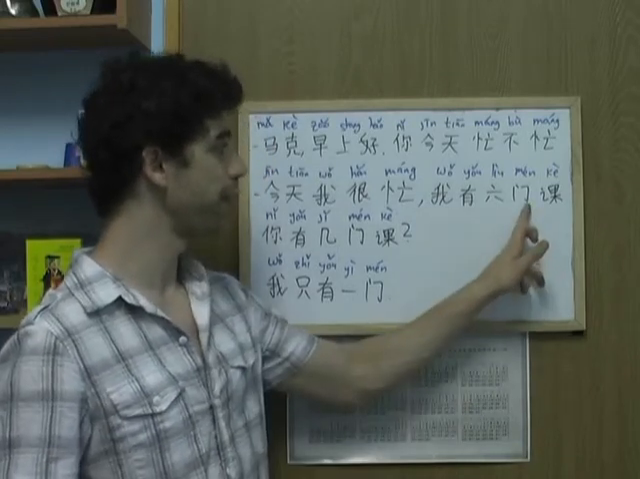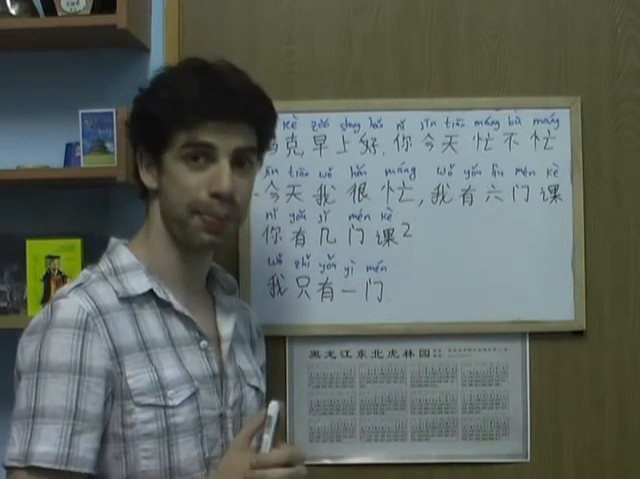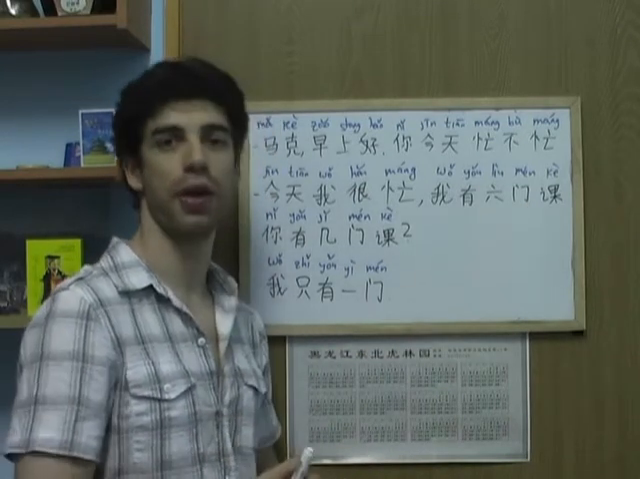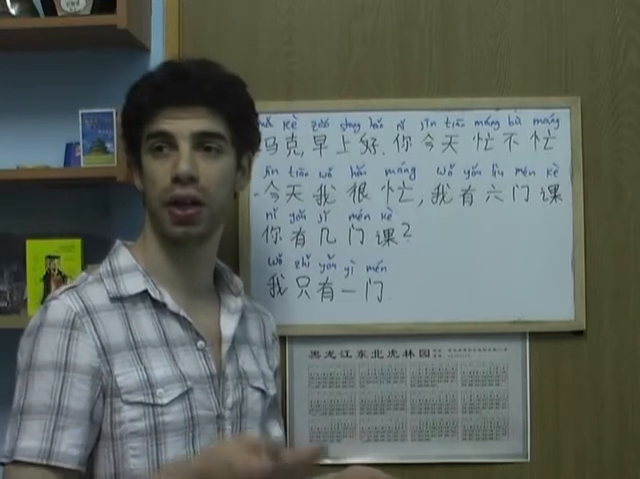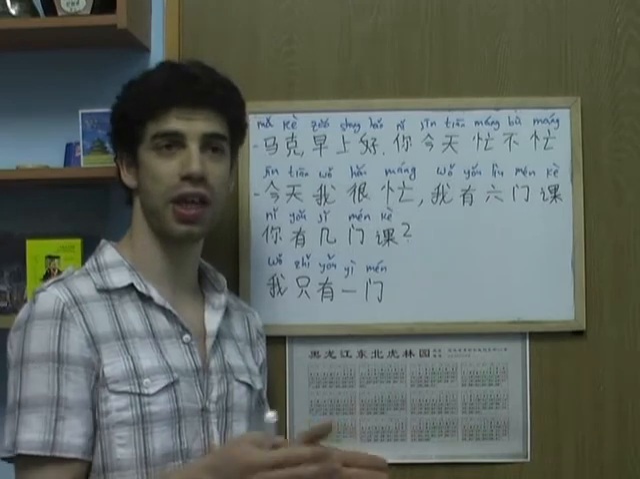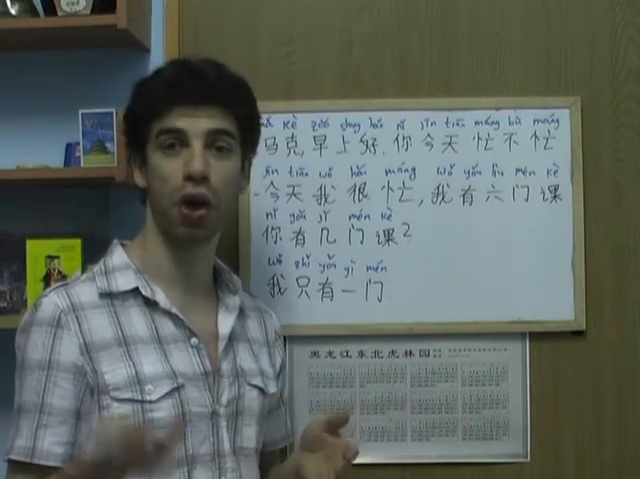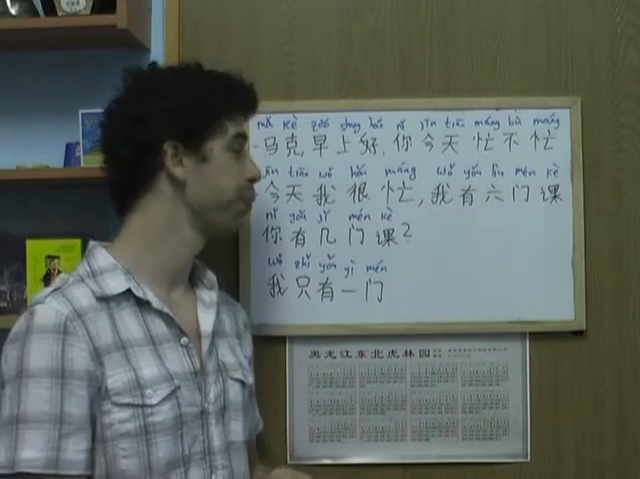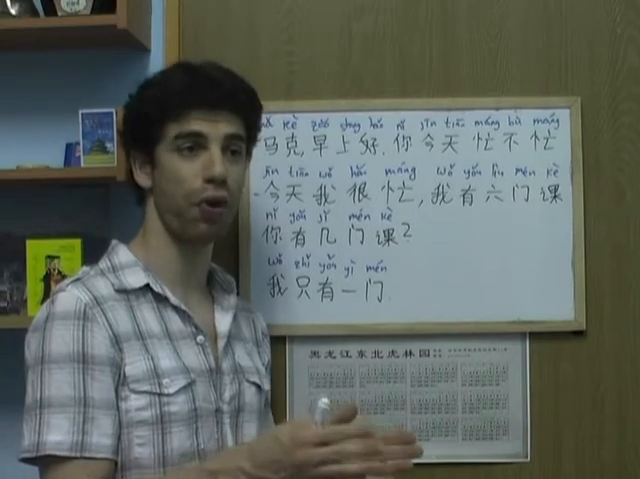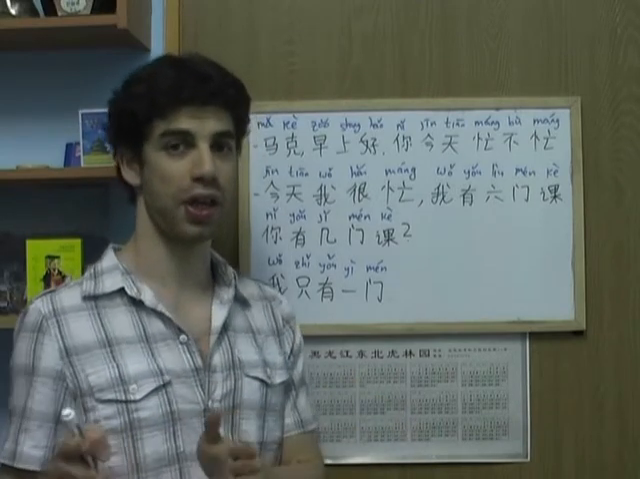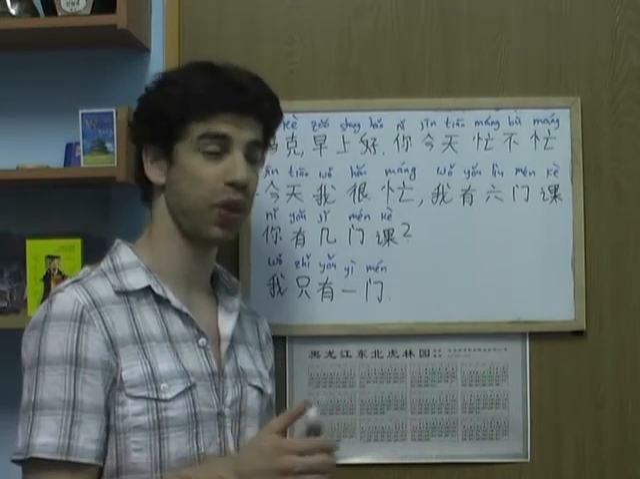Alright, this word here is pronounced men, alright, second tone. And it's a measure word. What is a measure word? In English, if you want to quantify something, if you want to quantify a noun, you just say a number, and then you say the noun, like 2 dogs or whatever, or 3 tables. In Chinese, you cannot simply form a number then a noun. You have to put a measure word in between, right?